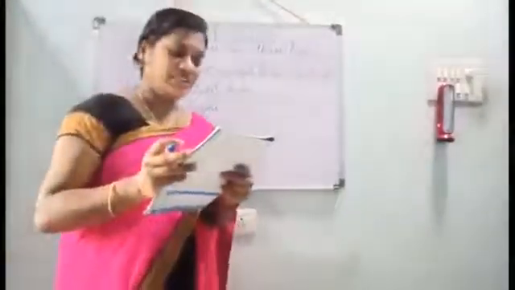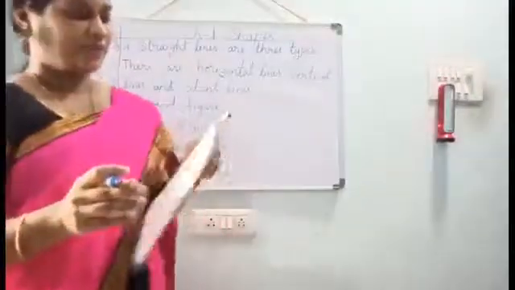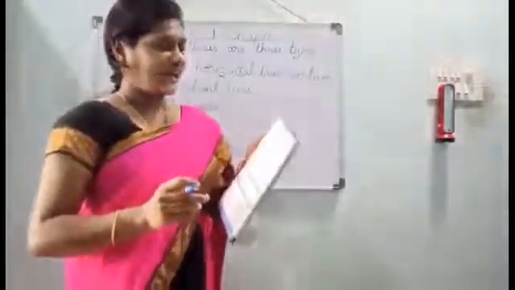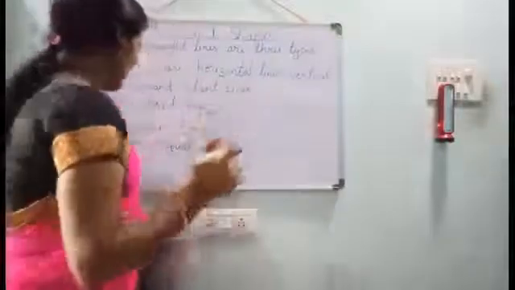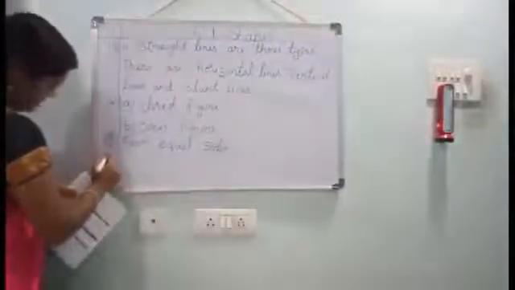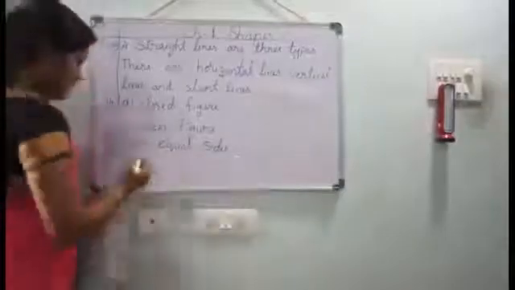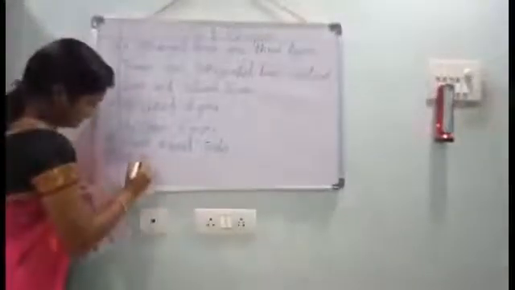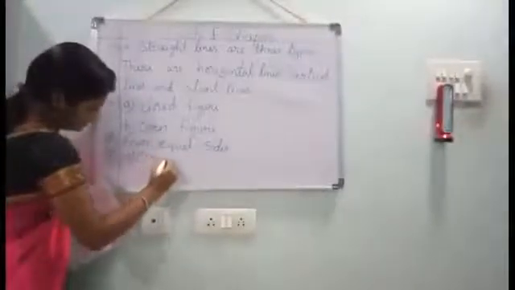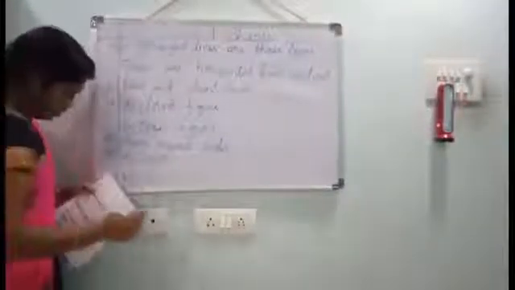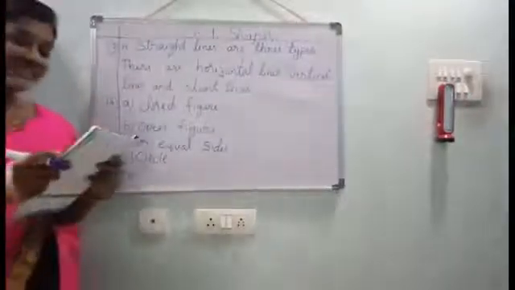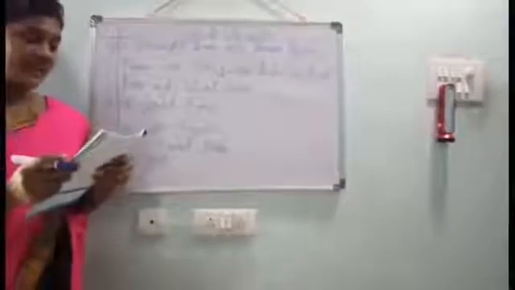Next, short answer questions. 16th one. Identify the shape which has no sides and no corners. Circle, option A. Understood? Option B, 3 sides and 3 corners.